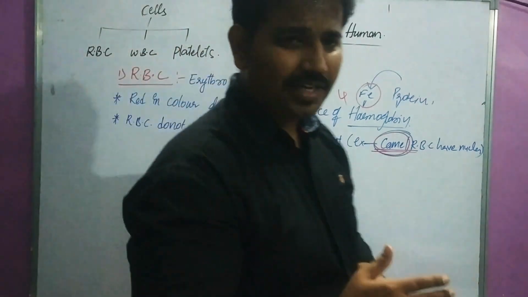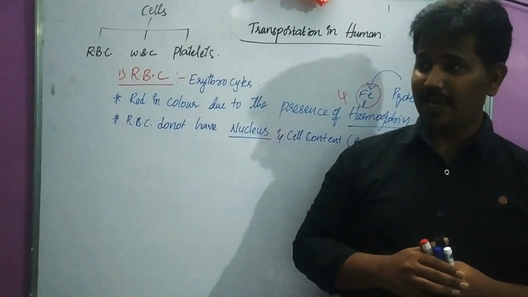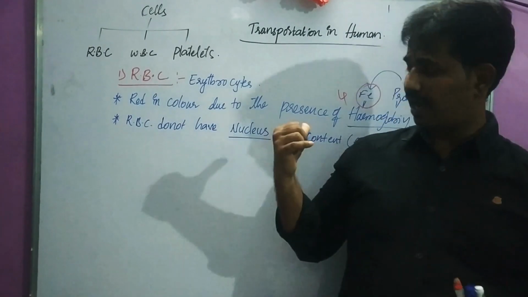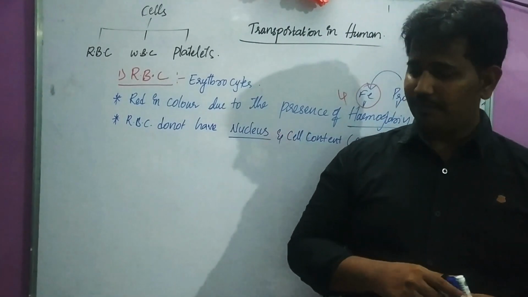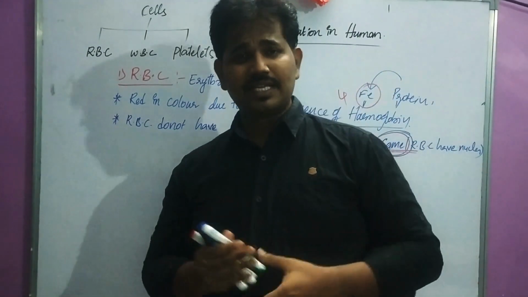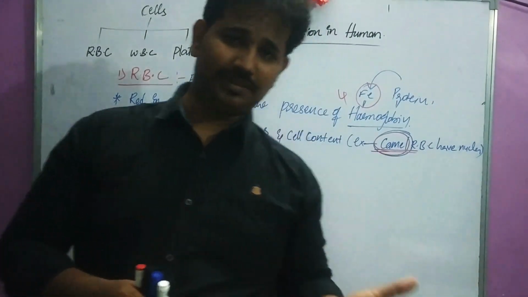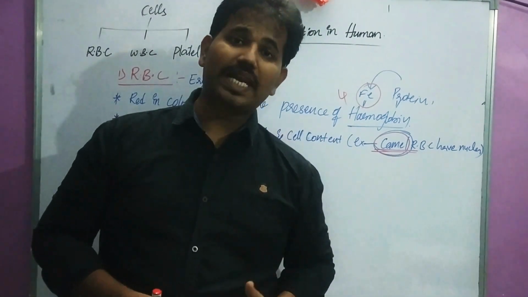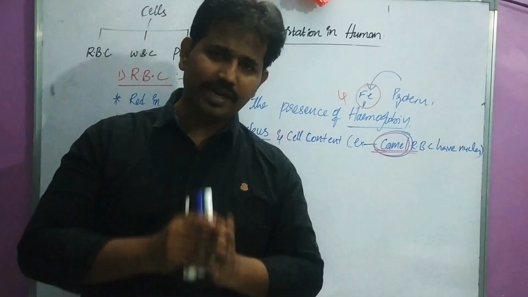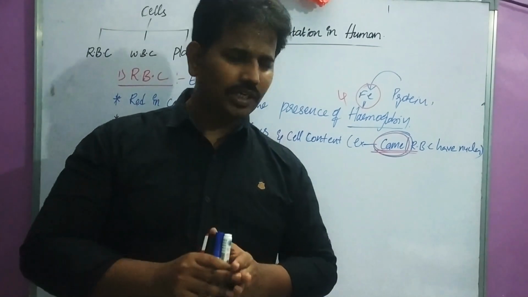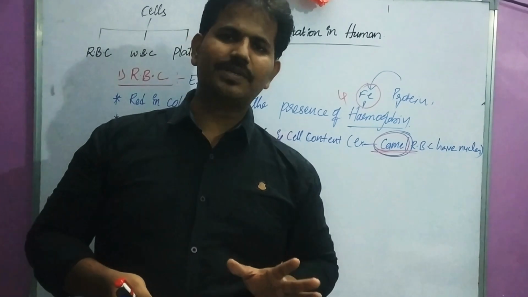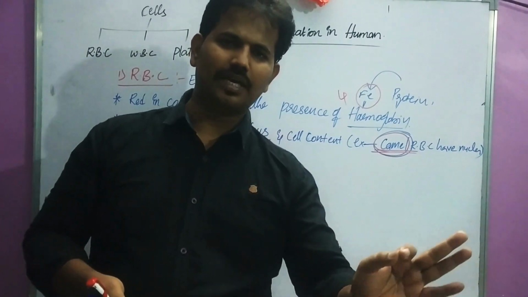Why is there a partiality with the RBC, whereas all the other cells in our body have a nucleus? Why does RBC not have a nucleus? Because children, RBC is designed for some other function. The ultimate goal of RBC is to transport oxygen and carbon dioxide. So it will not be involved in other metabolic activities. The ultimate goal of RBC is transporting oxygen and carbon dioxide.